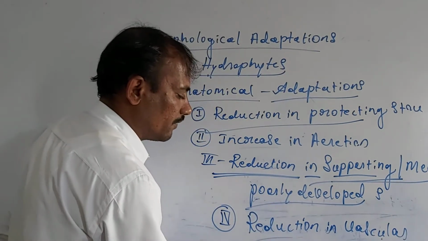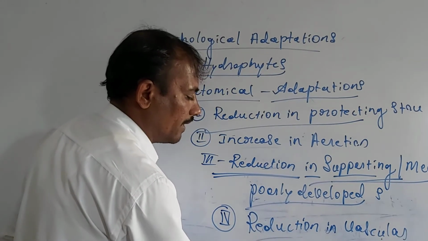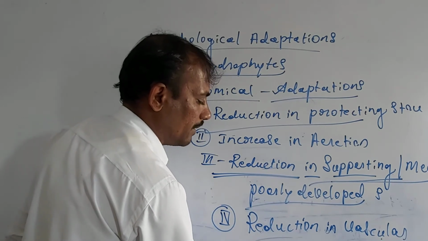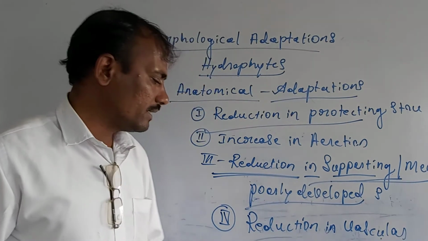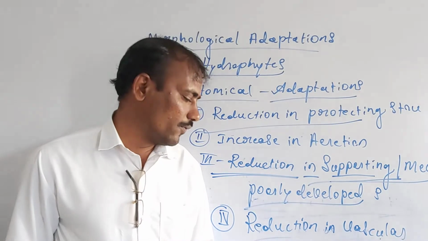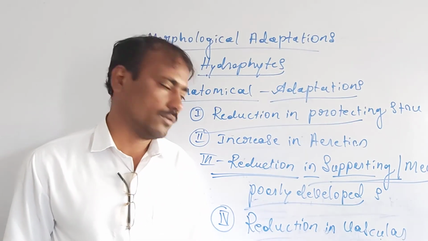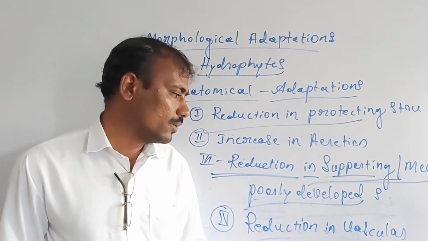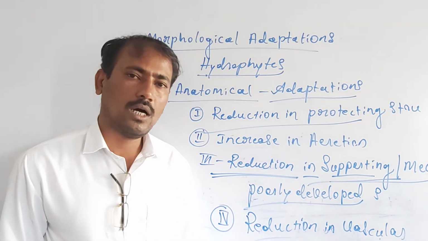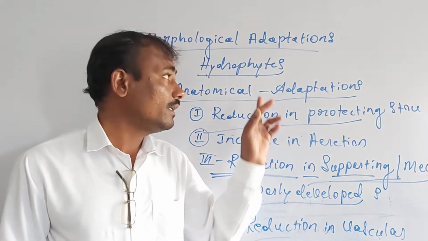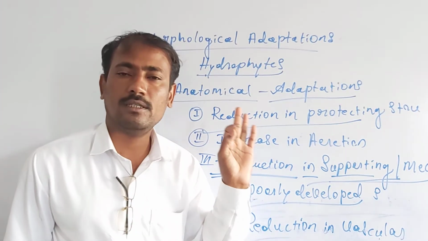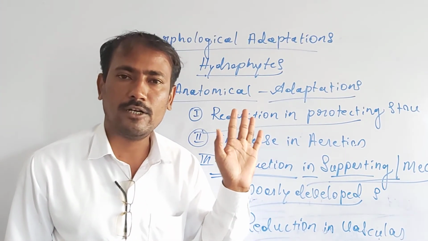Vascular tissues are of two types: xylem and phloem. Xylem is a water conductive tissue. Phloem is a food conductive tissue. Both these two vascular tissues are poorly developed in this group of plants, the hydrophytes.